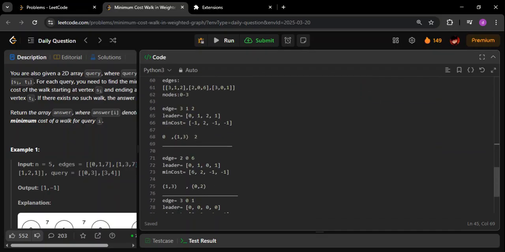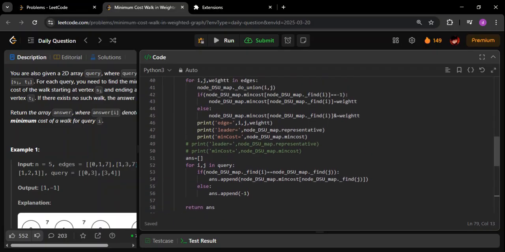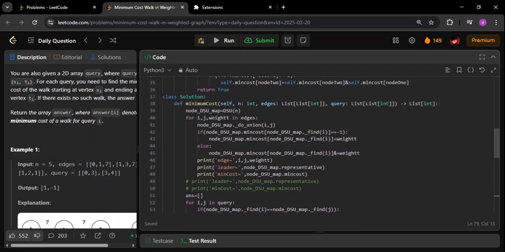That's why in this answer, 6 and 2 we ANDed, and at last we ANDed with 1 also, because 1 was the weight. So 6 AND 2 AND 1 gives us 0. As simple as that. Remember, -1 is the initial value. It is not a weight as such, just a value saying that nothing was assigned to it. If it is -1, I allow the value directly. If it is not -1, then with the existing value you have to do an AND.